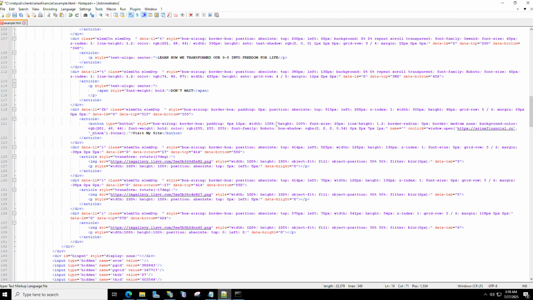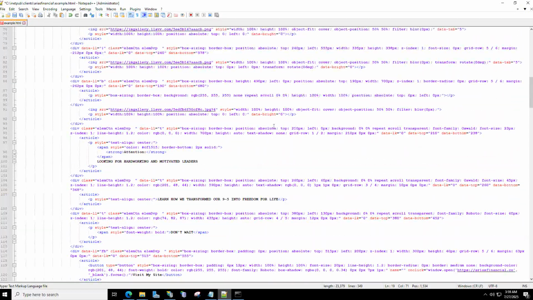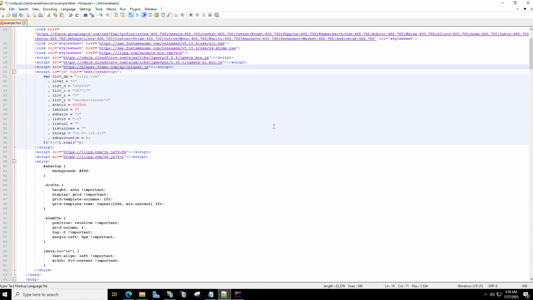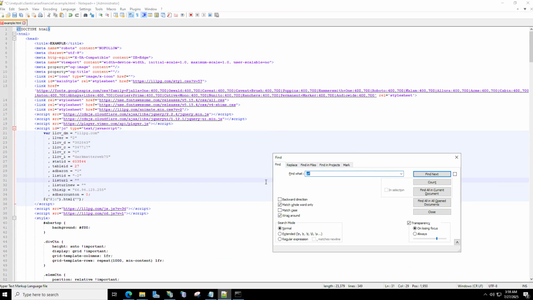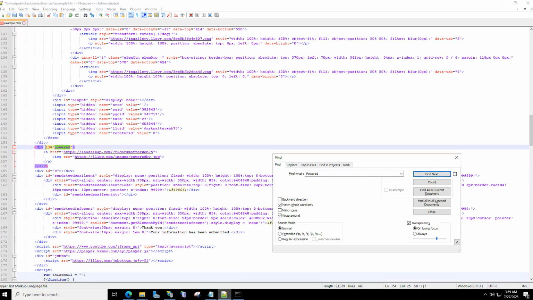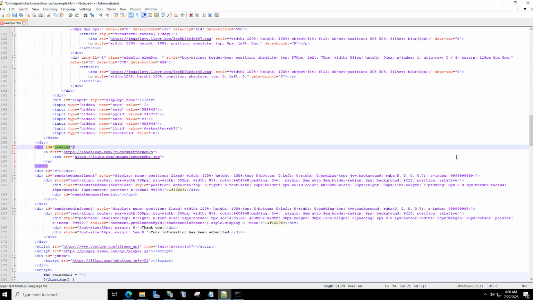It takes a little bit of digging to find as well. Maybe if I do Control-F, I think it's "powered by" or something like that. Let's see. Maybe just "powered." Find next. Oh, here. So this is the one. And this little guy right here is a watermark.